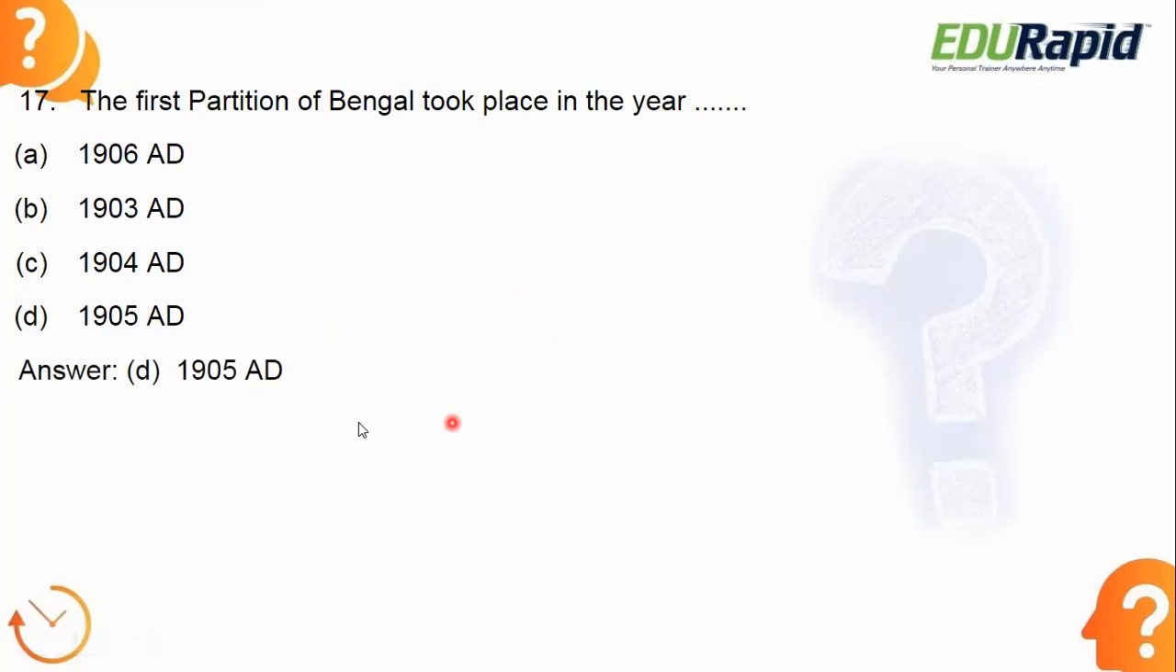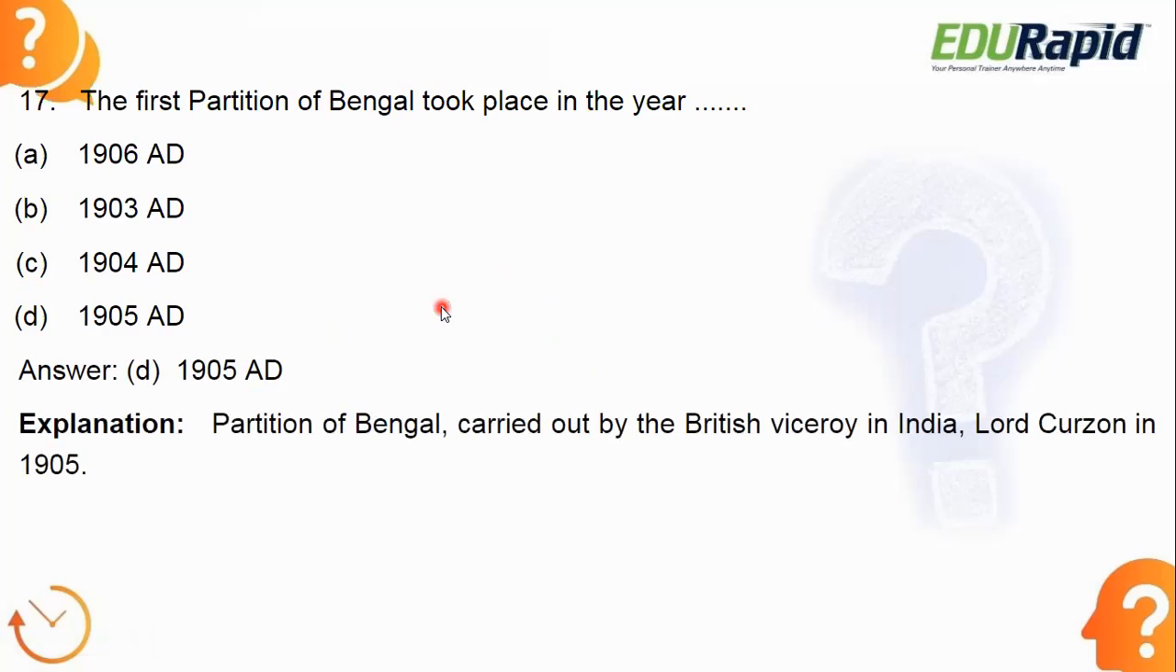Okay, let's see the answer. Answer is option D, 1905. We all know that, right? Partition of Bengal was carried out by the British Viceroy of India, that is Lord Curzon, in 1905.